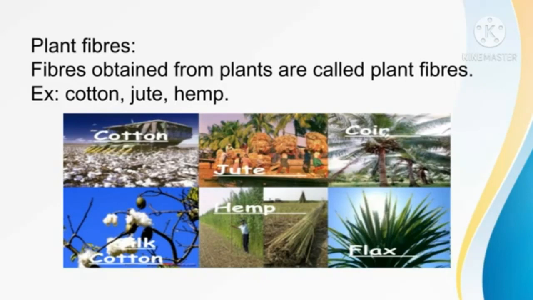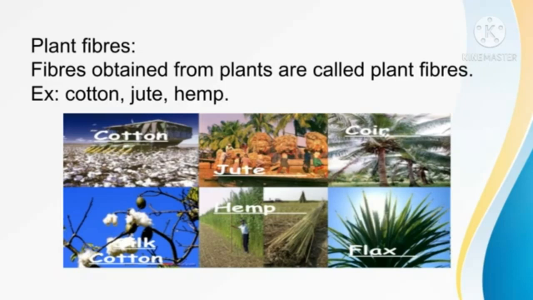Plant fibers are obtained from plants. Plant fibers are made up of cellulose.